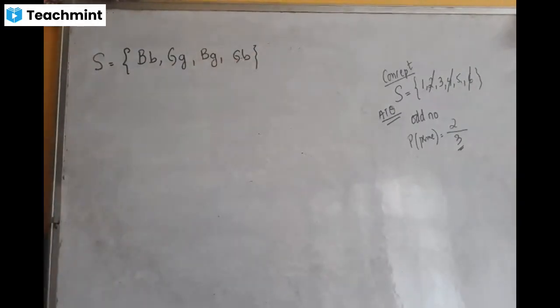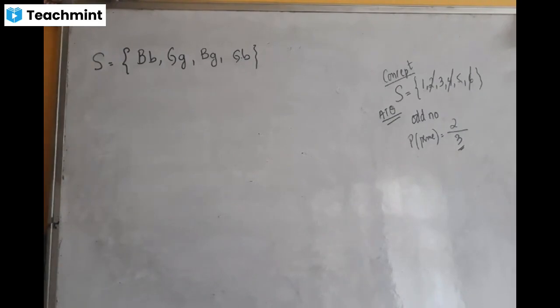So these are the four possible outcomes. Once again, a family has two children. Got it? So we can have four cases: both could be boys, brothers, both could be girls, sisters, or one boy and one girl, brother and sister, or elder and younger.